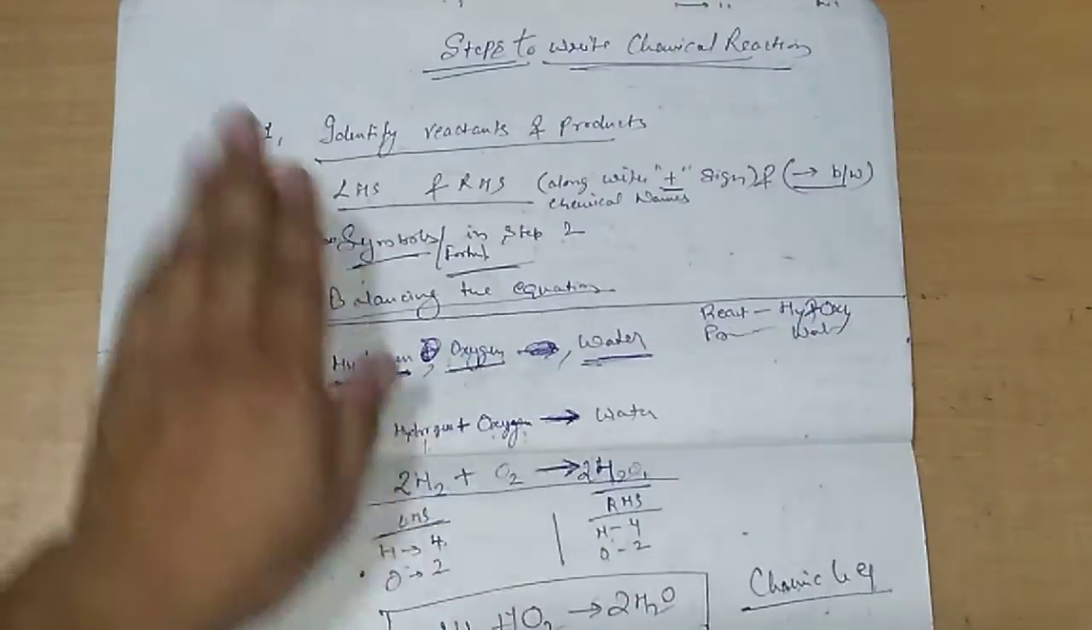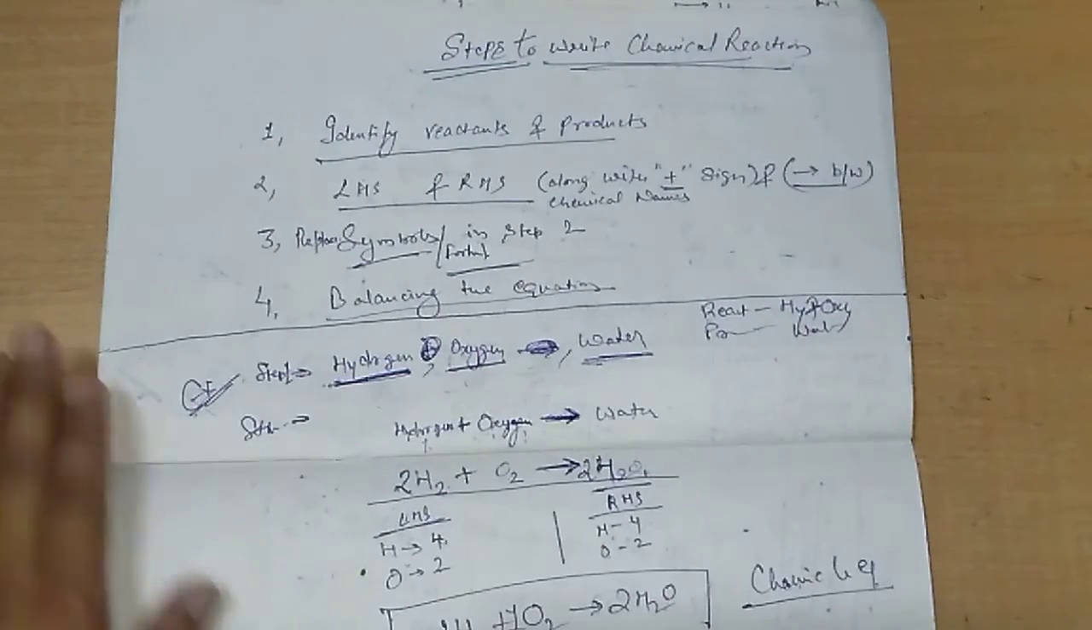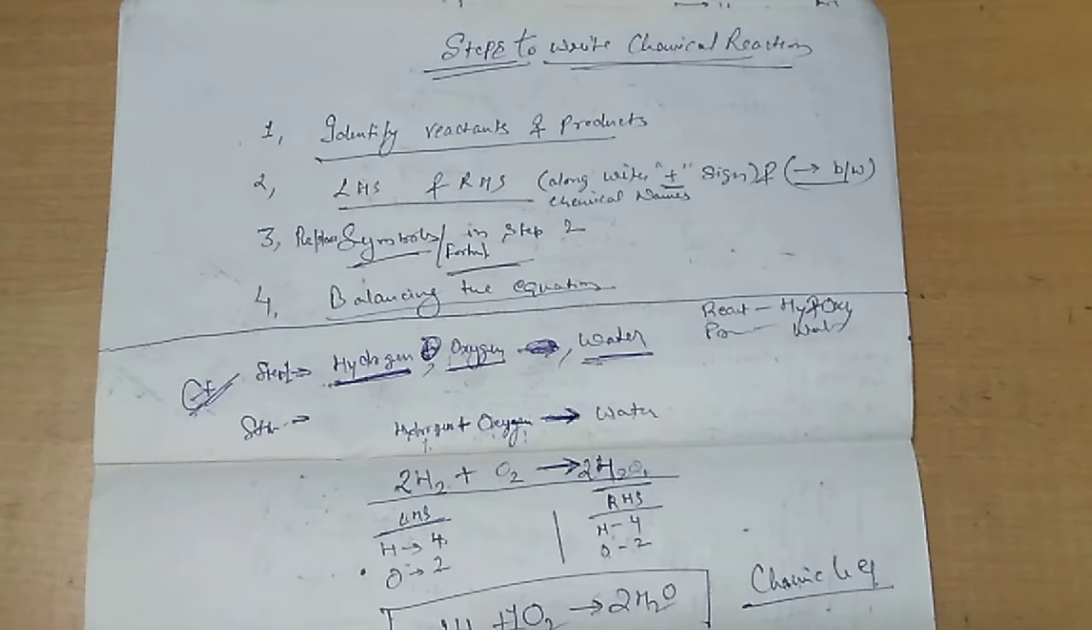What are these steps? There are 4 steps we need to follow. Number 1, first of all, if something is happening around us, we know what things are getting mixed and what are the things we got out of mixing.